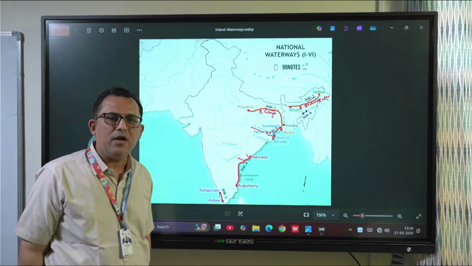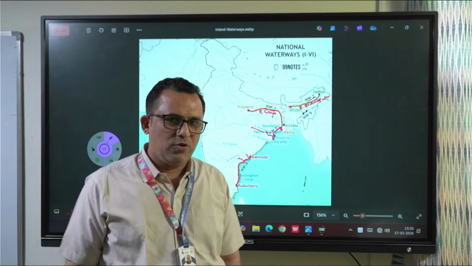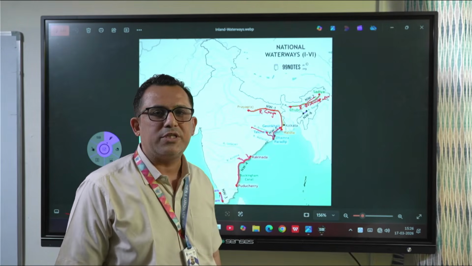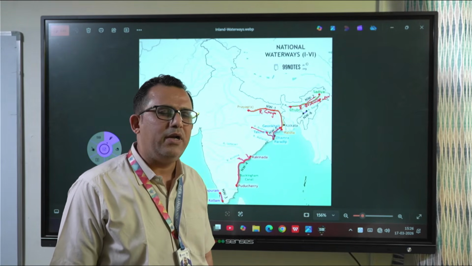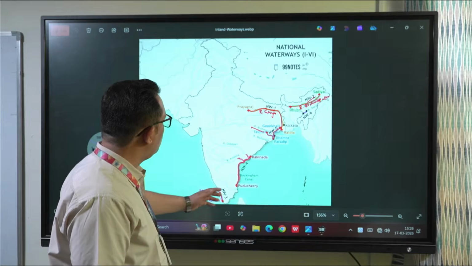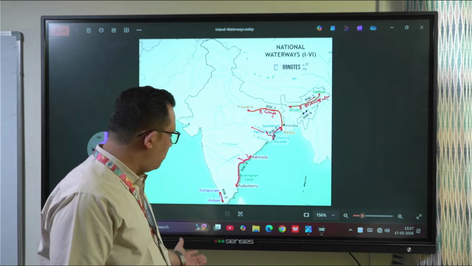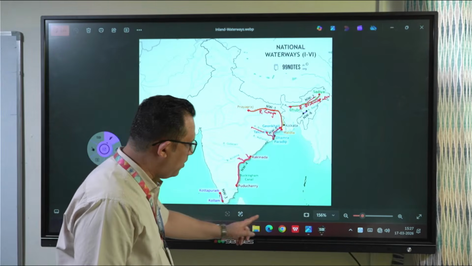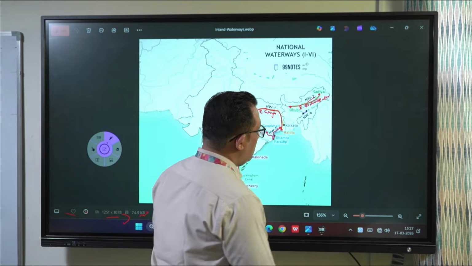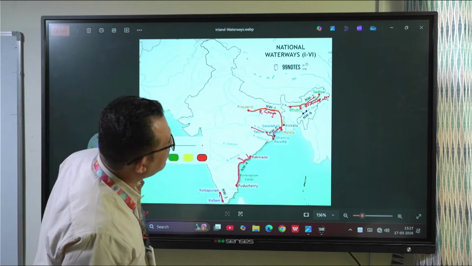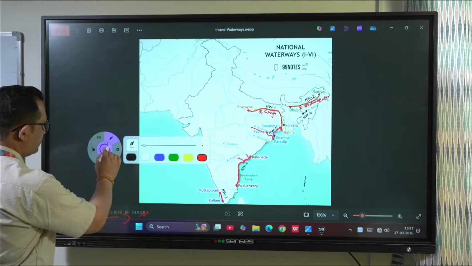So these are national waterways by which you can go from one state to another, and ultimately by doing this, we are trying to join the rivers of India. This is the plan of the government. Now let me show you what I did in my work, and then we will see another map, if time permits.